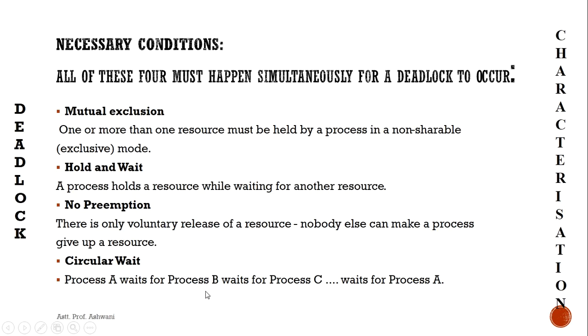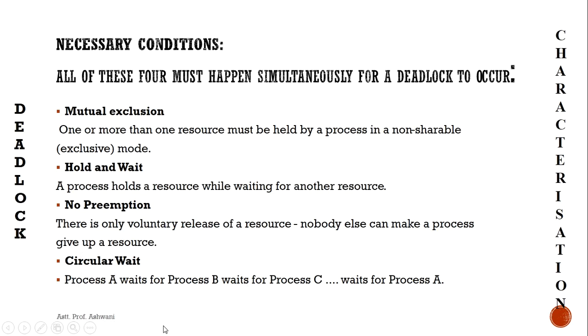Process B has the laptop but doesn't have the ID card by which it can enter the lab, and process C has the ID card but doesn't have any user ID or laptop.